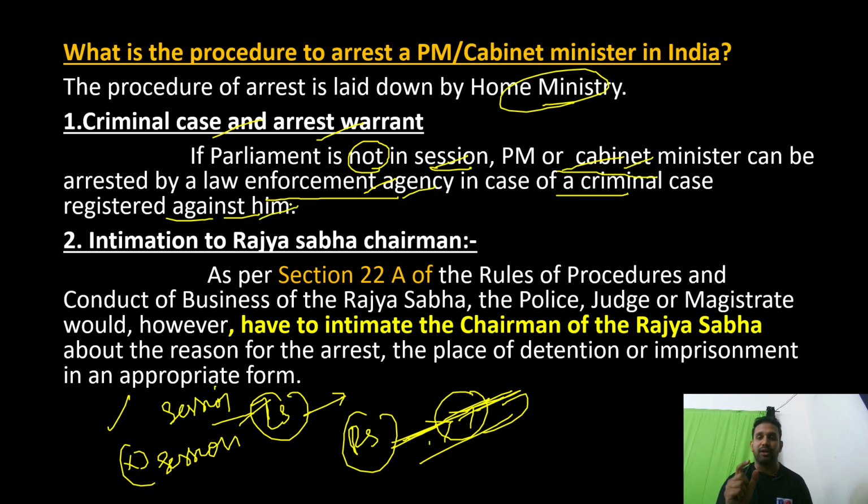Very, very important point. Here we are not talking about civil cases. We are not talking about dowry related aspects, land related disputes, succession related disputes, marriage related disputes, or adoption related disputes. Keeping all of this aside, if a criminal case is registered, for example that the PM has harassed me or this cabinet minister has harassed me, then enforcement agencies can immediately come and arrest. This is one point.